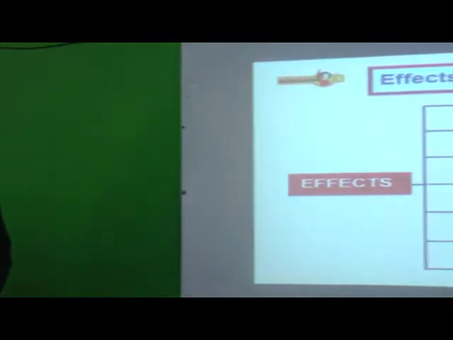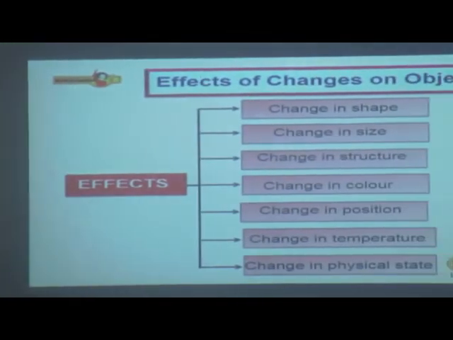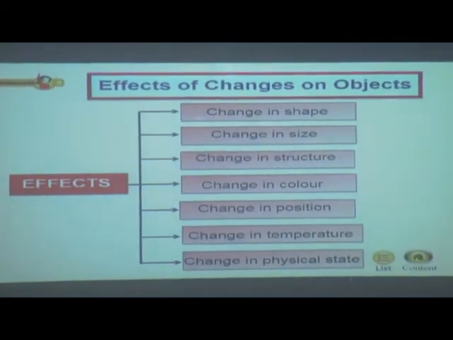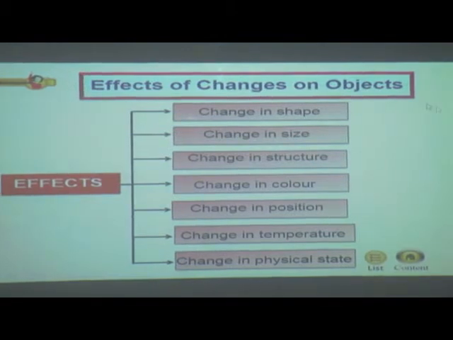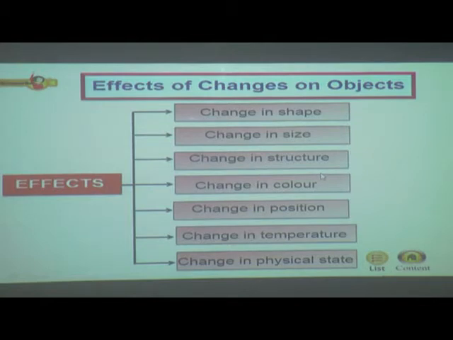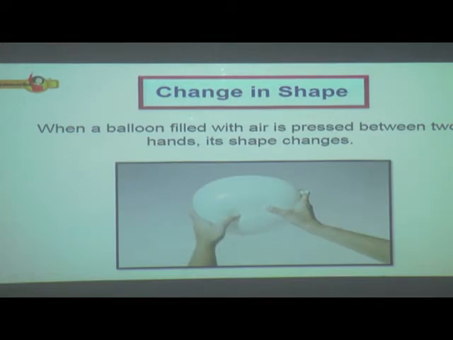You can see here the effects of changes on objects that we have studied: change in shape, change in size, change in structure, change in color, change in position, change in temperature and change in physical state. So these are the effects of changes. After a change, what happens exactly? Let us see. Change in shape.